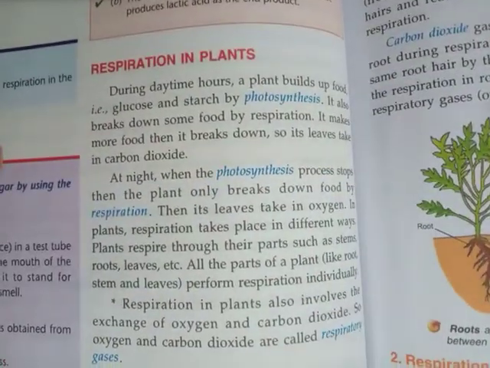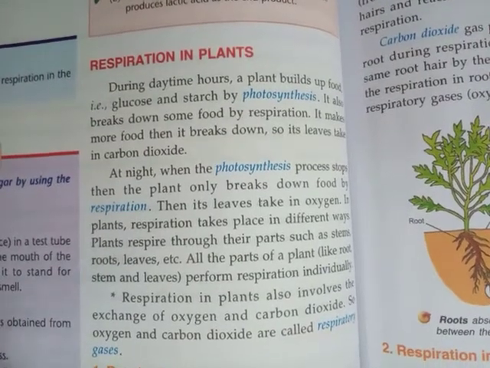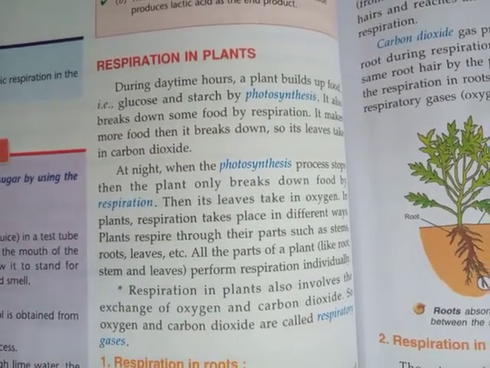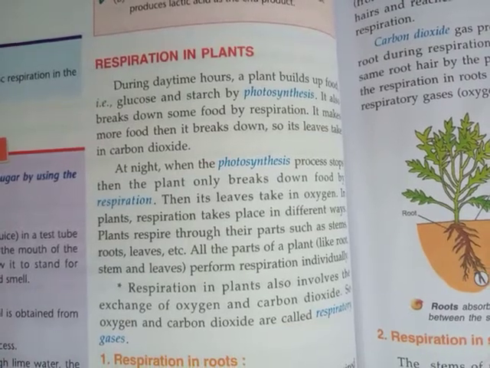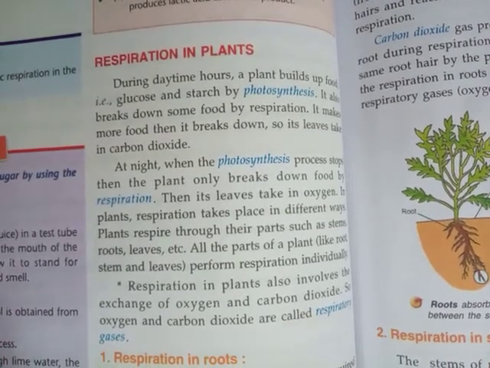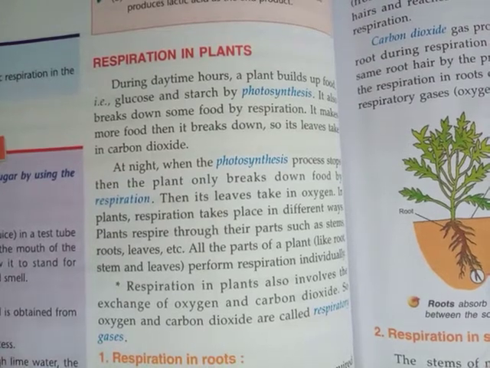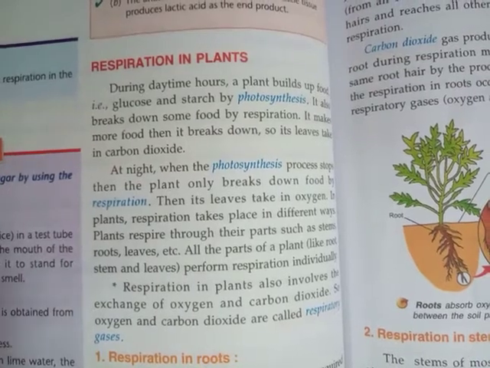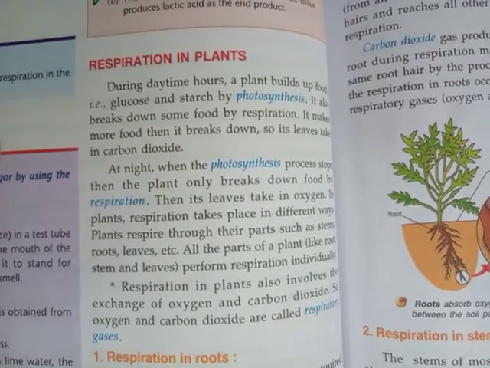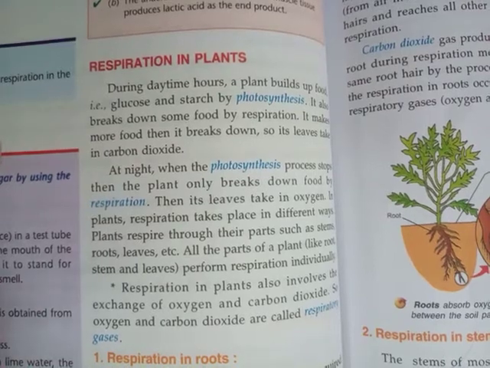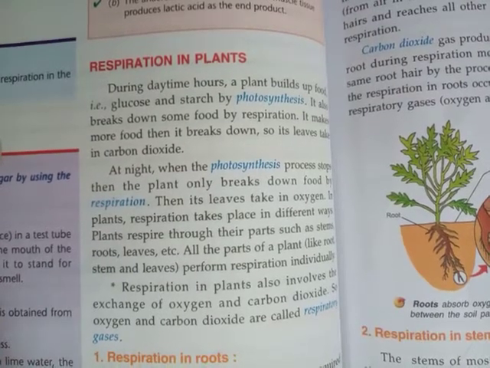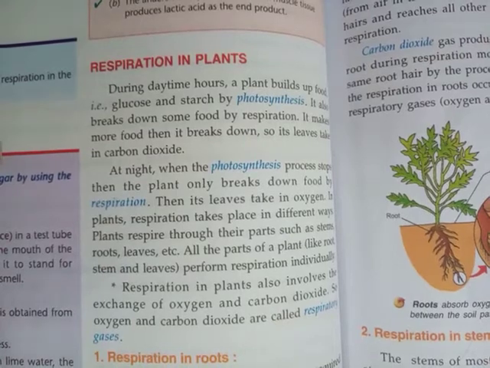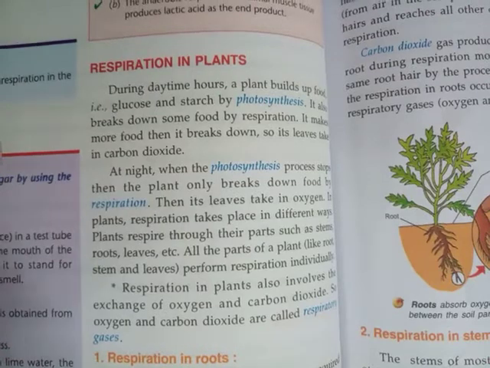Now come to the topic respiration in plants. Well, children, there are two vital phenomena, that is photosynthesis and respiration, which occur simultaneously in all green plants. You know that photosynthesis is a process in which plants prepare their food with the help of carbon dioxide and water in the presence of sunlight and chlorophyll, and the byproducts are glucose and oxygen, which is released during this process.